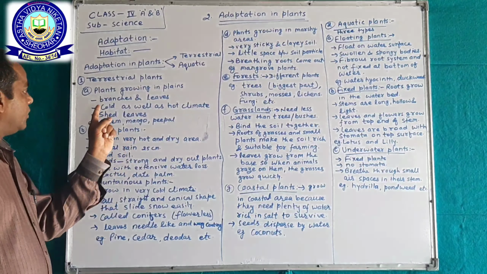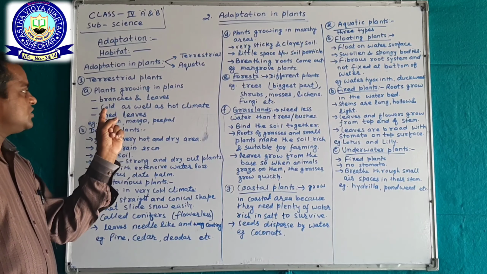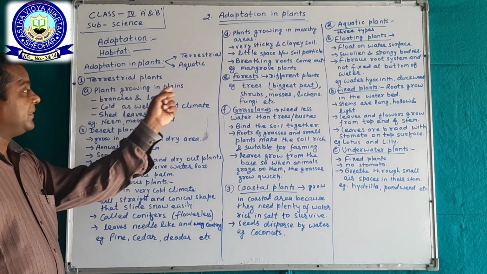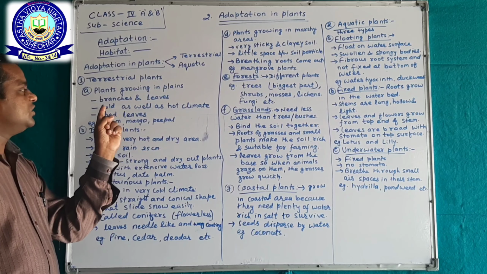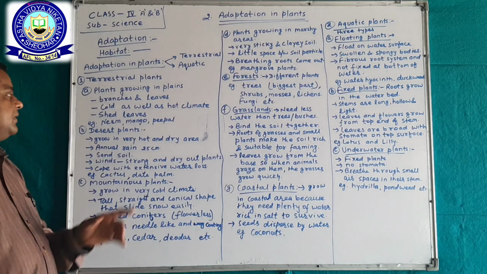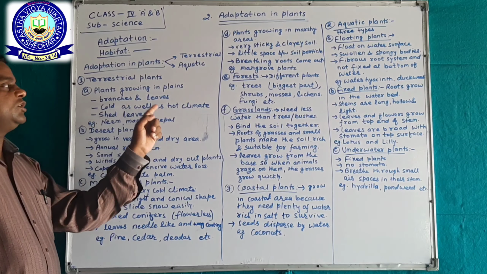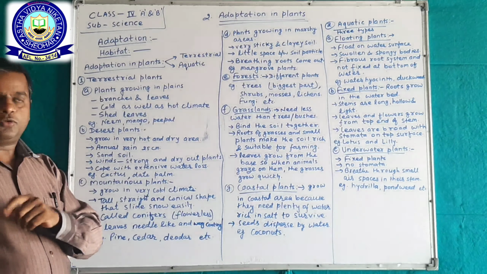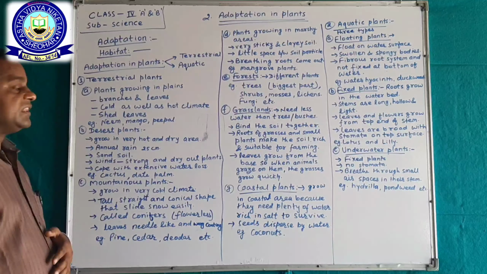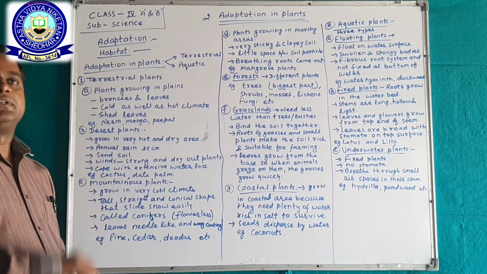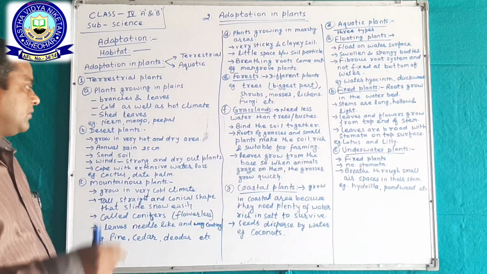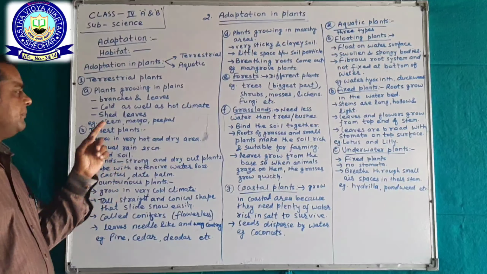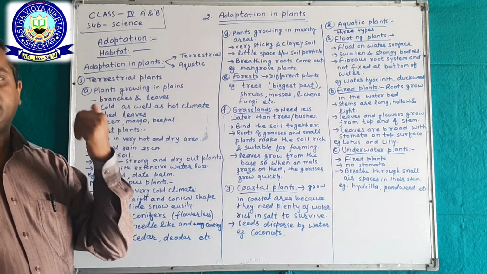Okay. The plants that grow in plain areas are adapted to live in cold as well as hot climate. Okay. And they shed their leaves annually. Okay. For example, neem, mango, peepal, etc.